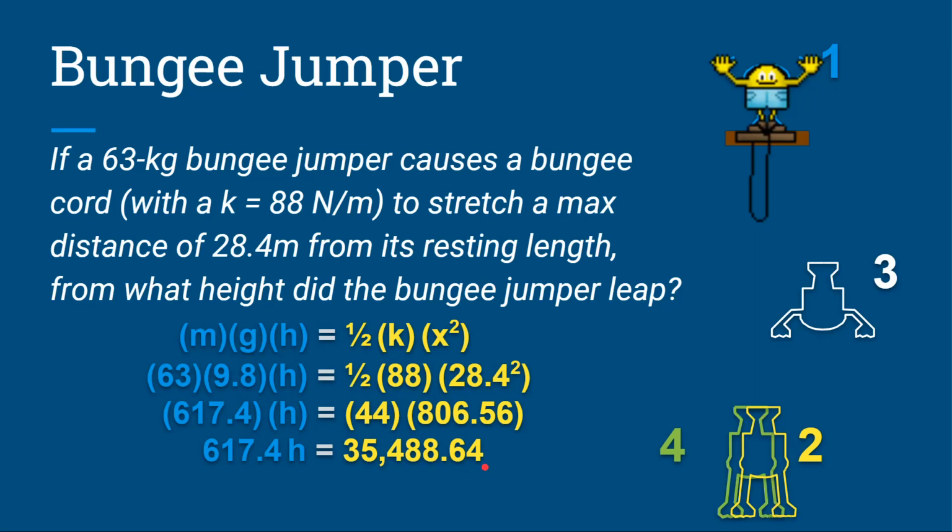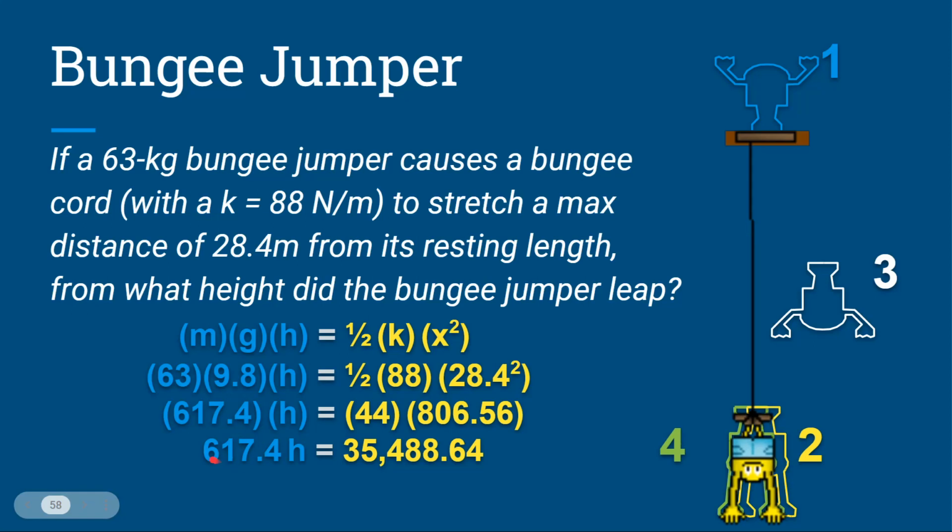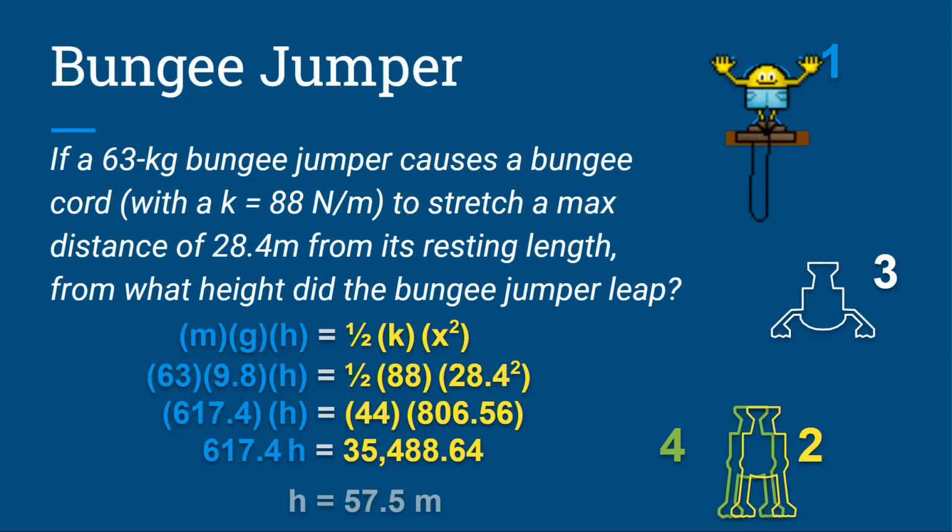So that's the amount of elastic potential energy that he has when he has fully stretched the cord. On the left we have 617.4 times h. Again, I'm trying to solve for h. I need it by itself. So I'm going to divide both sides by 617.4, leaving me with a height of 57.5 meters. So again, if you can write that equation and then substitute the things in, you can solve for that height.